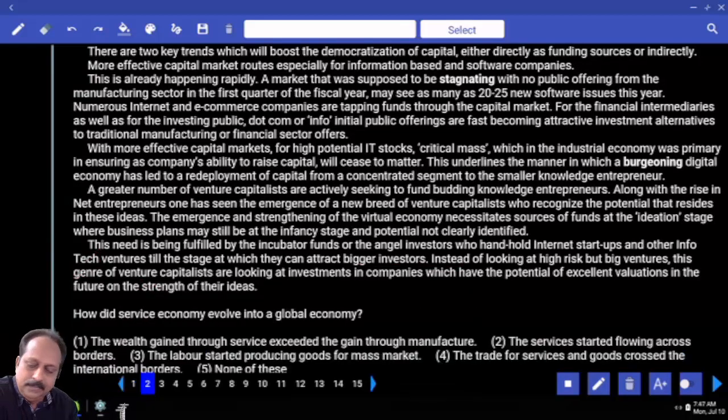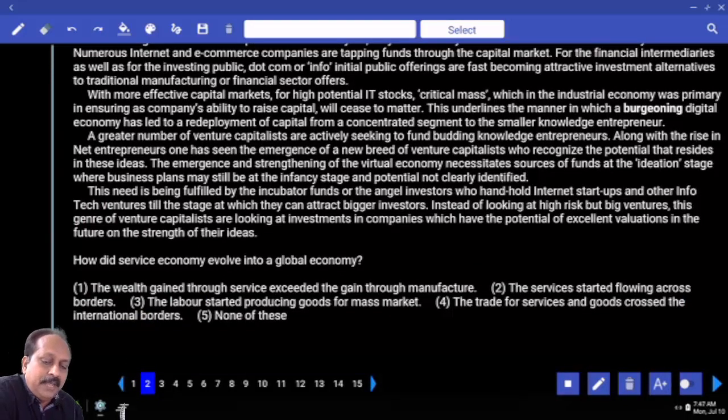Question number 2. What is this about? How did the service economy, or service sector, evolve into a global economy? So what has brought that change? Initial economy is local. Today it is international. If you look at Indian IT companies, where do they work? Many of those companies, where do they have the branches? In the US, in Europe. So global economy. What is the first option here? The wealth gained through service exceeded the gain through manufacture. Those who have read the passage will consider this option. The wealth gained through service exceeded the gain through manufacture.